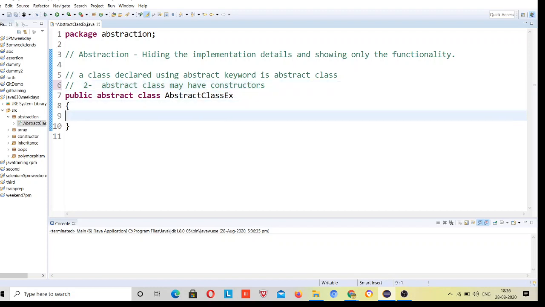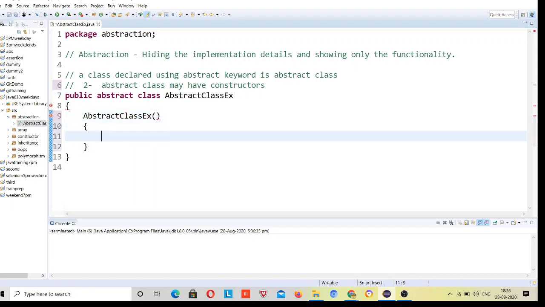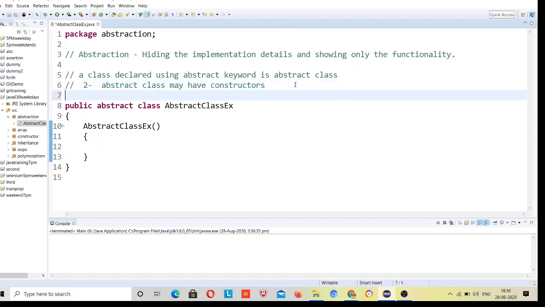So an abstract class has a constructor. If someone asks what is the difference between an abstract class and an interface, an interface doesn't have a constructor while an abstract class has. Let's make the constructor to verify. Okay, so this one is the constructor.